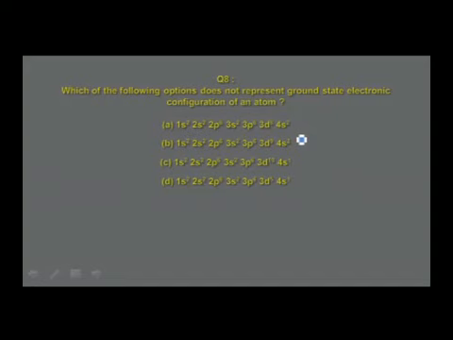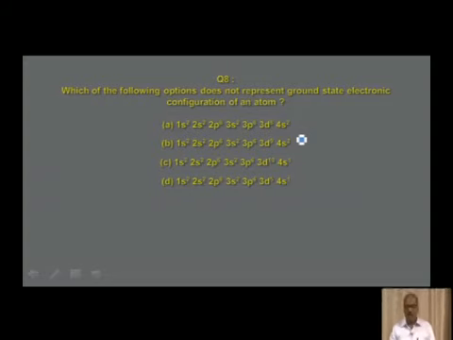Think about that. 1s2, 2s2, 2p6, 3s2, 3p6, 3d9, 4s2: 29 electrons. In the first case, it is 28 electrons. Option C: 1s2, 2s2, 2p6, 3s2, 3p6, 3d10, 4s1, 29 electrons. Option D: 1s2, 2s2, 2p6, 3s2, 3p6, 3d5, 4s1.